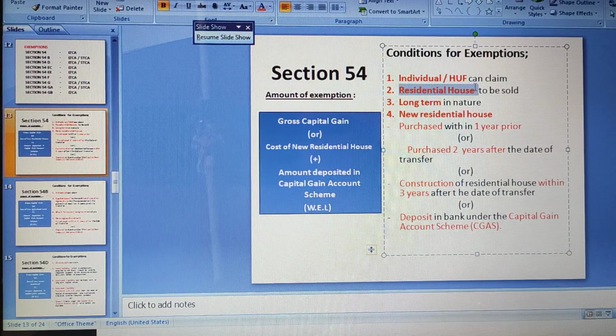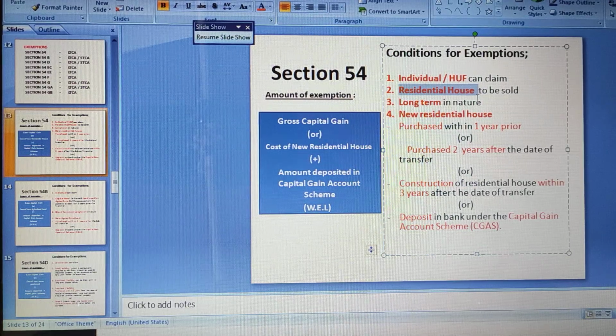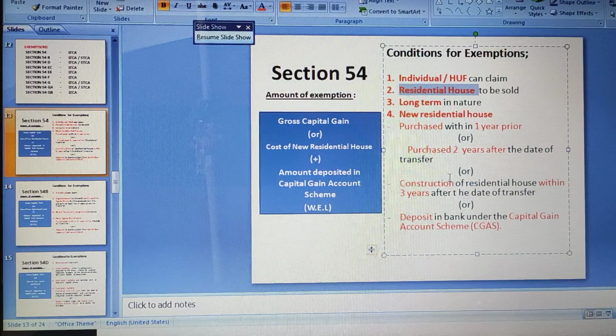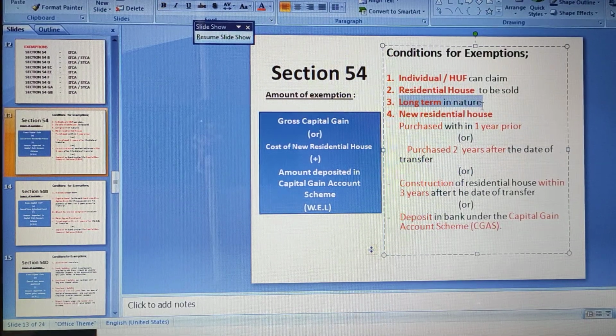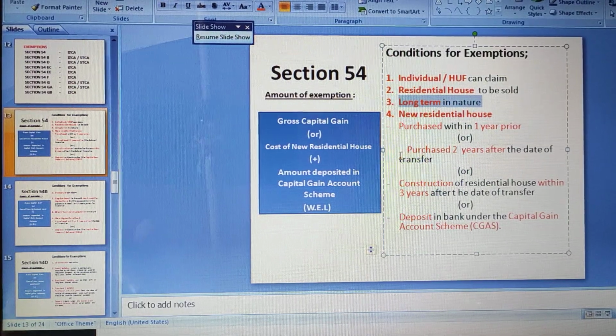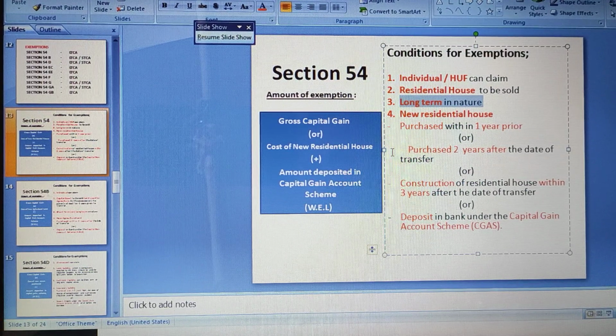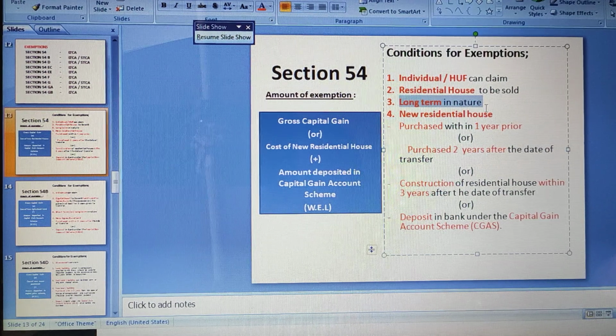Then second is he has sold a residential house, correct? So in our problem also, if we notice, he has sold a residential house itself, correct? If you remember, he had 2 residential houses, 1 he sold, correct? And that house should be long term in nature. Yes, he purchased the house in 1979, he sold in 2018. So more than 3 years, it is long term in nature. So third condition is also satisfied.